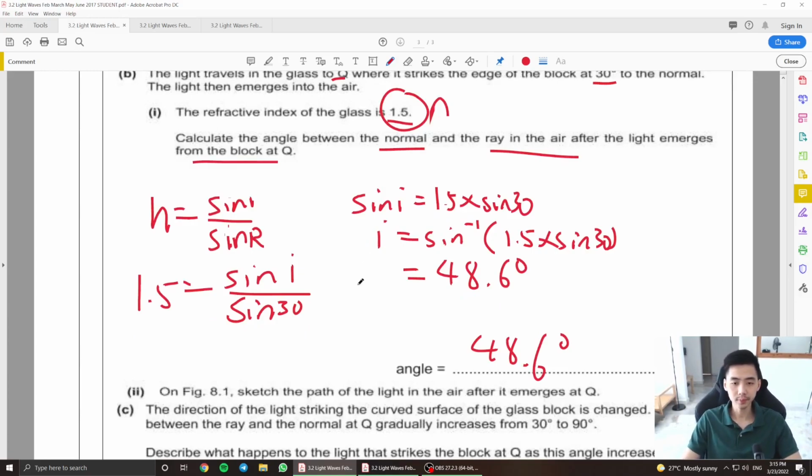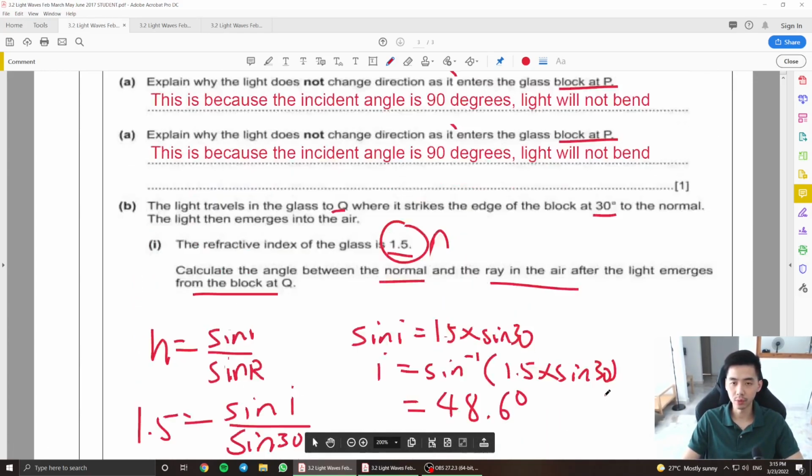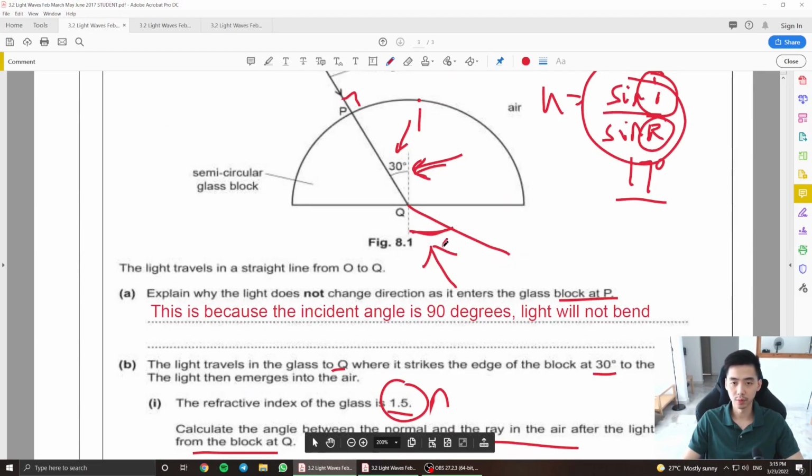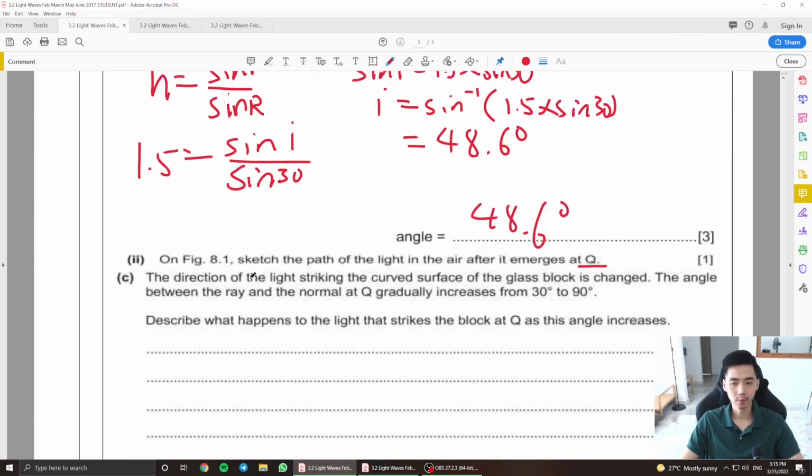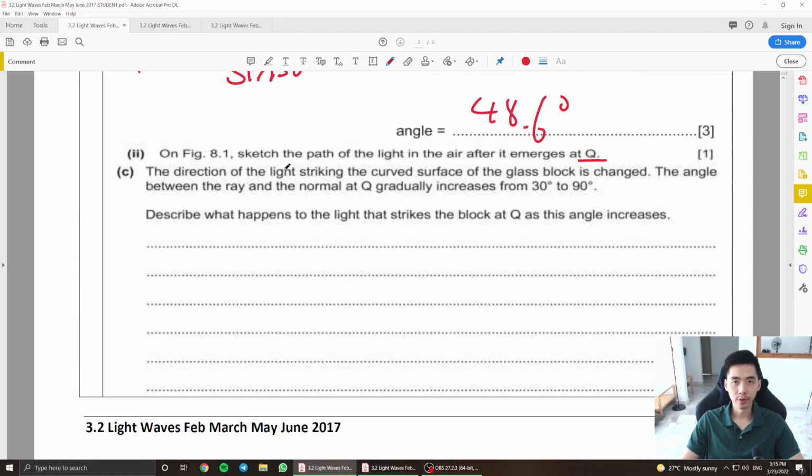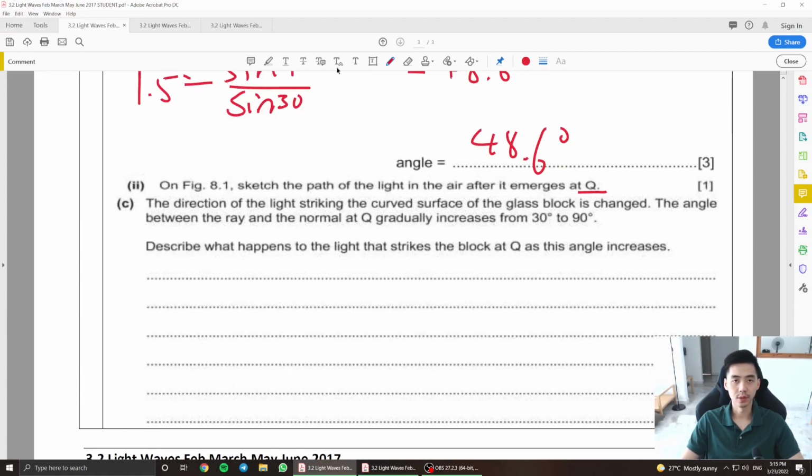Alright. Then on figure 6.1, sketch the path of the ray after it emerges from Q. Obviously, this one here will be 48.6 degrees. It's supposed to bend away from the normal, guys. Alright. Then moving to the next question, the last question here.